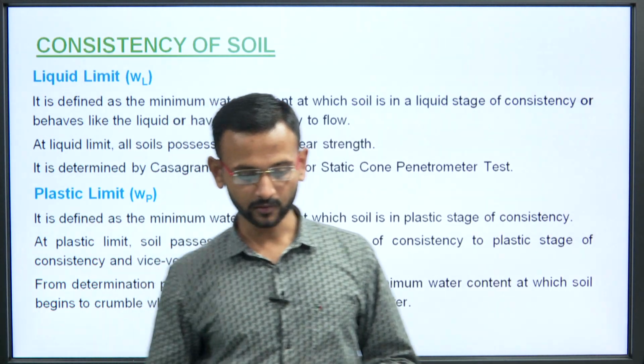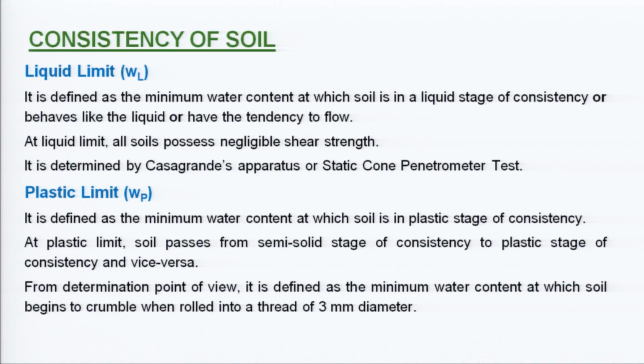So, we talk about liquid limit. What is it? We have already discussed it. It is defined as the minimum water content at which soil is in liquid stage of consistency, or it behaves like a liquid or has the tendency to flow. Obviously, when there is more water, it will have the tendency to flow.